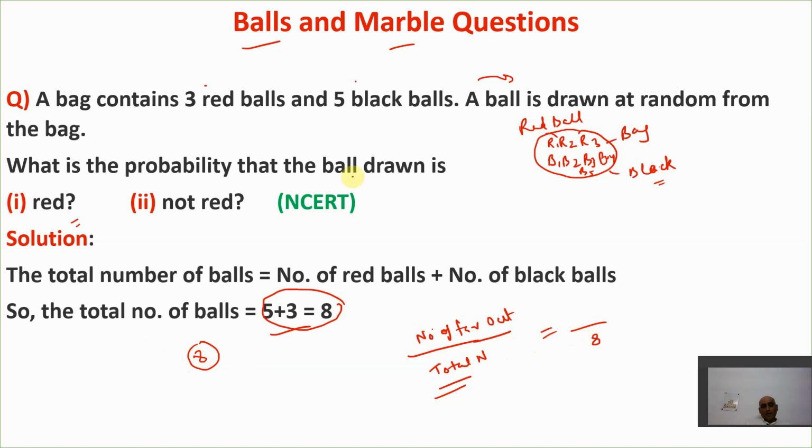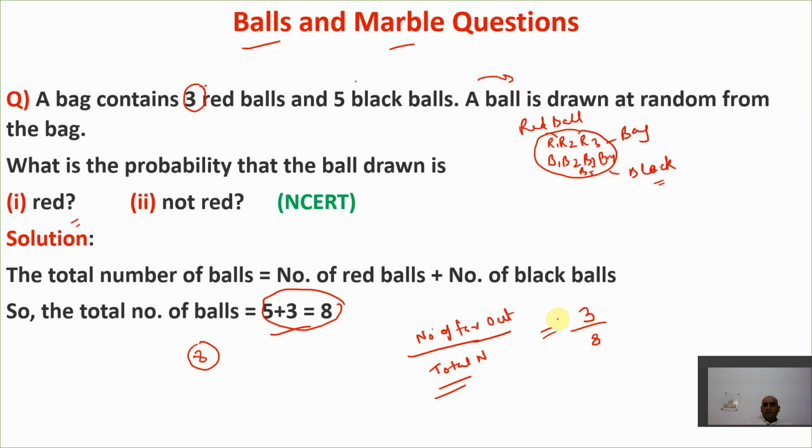Now, what is the probability of the ball drawn being red? How many red balls are here? The red balls are 3. So the number of favorable outcomes means the number of red balls, because we need to find the probability that the ball drawn is red.